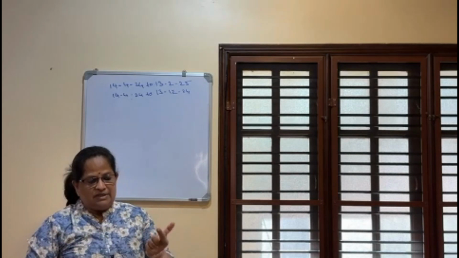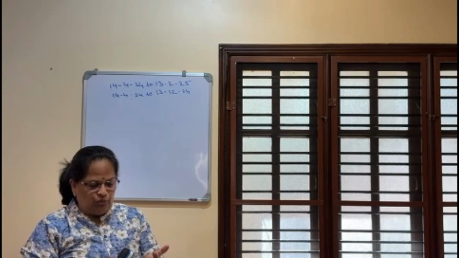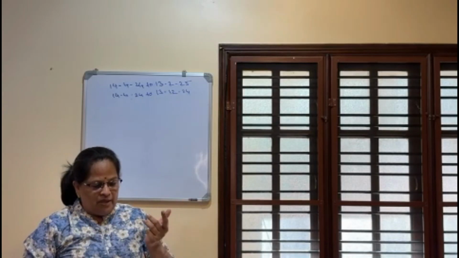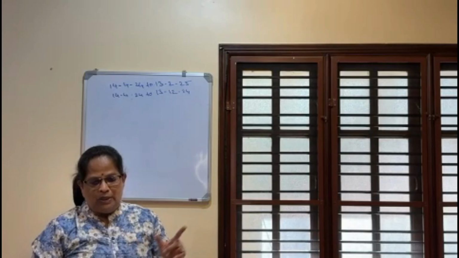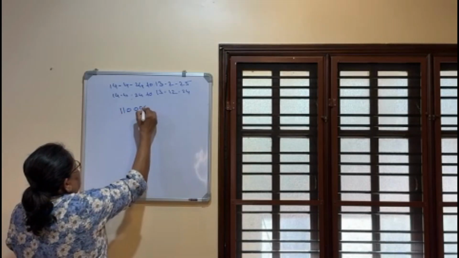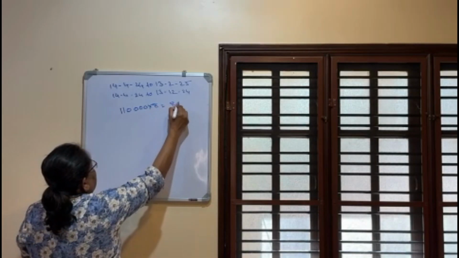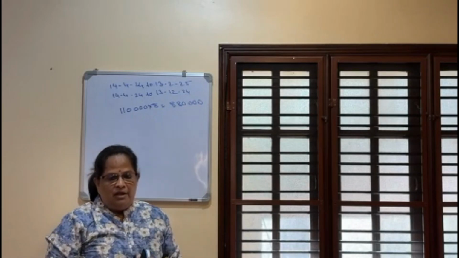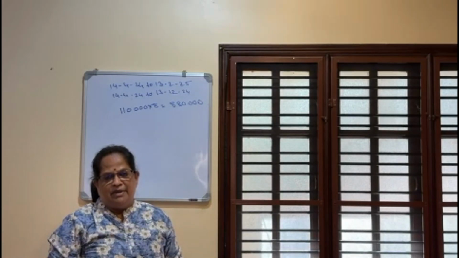We are not counting April to May as 1 month; like that you have to calculate because it's a fraction of the month. Then May to June, like that you will get 10 months. So 1,10,000 into 8 is 8,80,000. Now again, another 17 days are there in December.